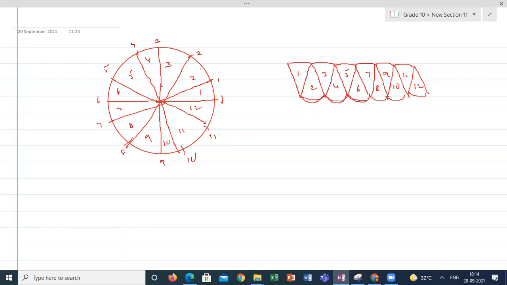So this is how much? Half of its perimeter, that is half of the circumference. This length is pi r approximately. If I'm taking very small sectors, this is also pi r, and this is the radius r. So this is looking like a rectangle if I'm taking very small sectors. Here I'm splitting into 12. Instead of splitting into 12, if I'm splitting into 72 sectors, it looks like very small sectors will come like this. It looks like triangles like this.